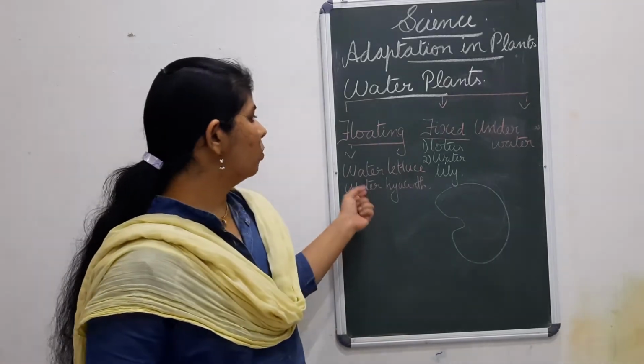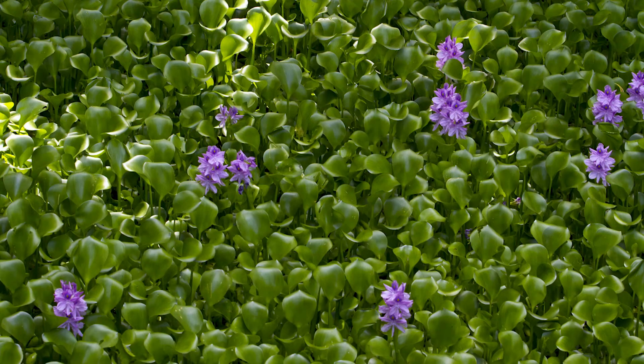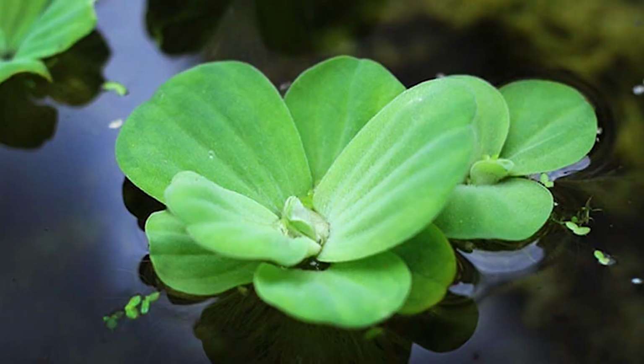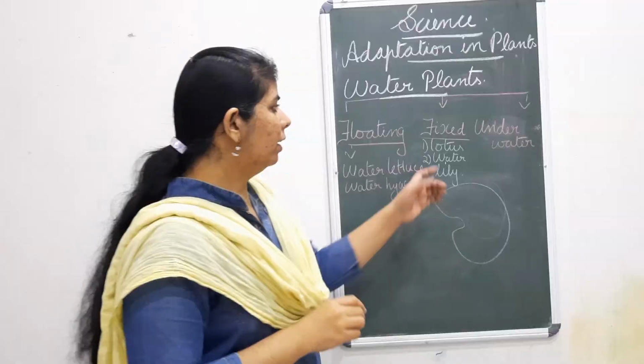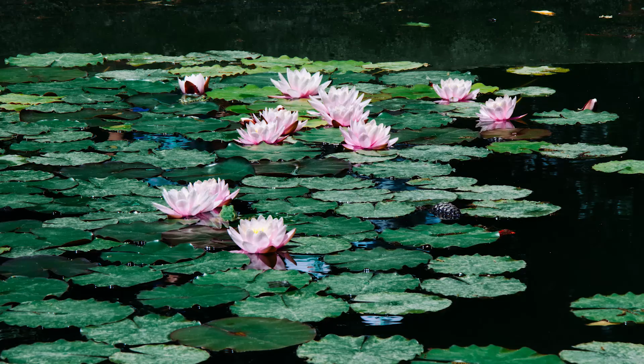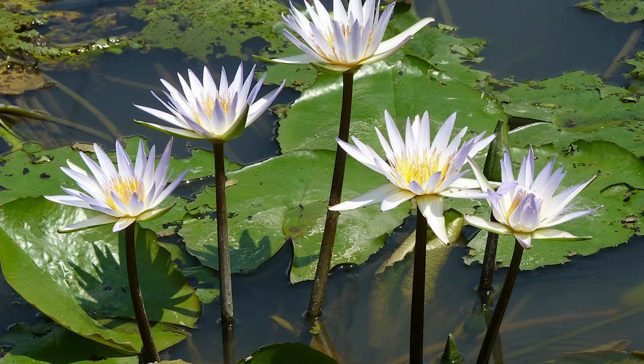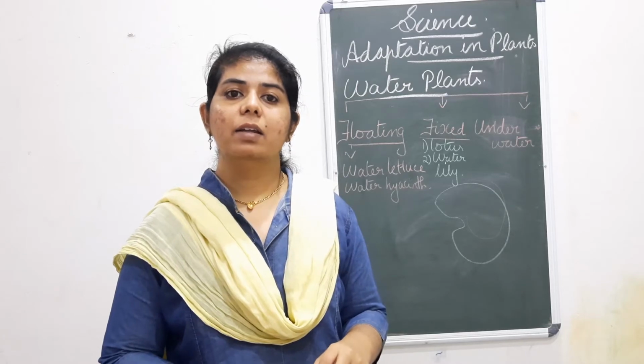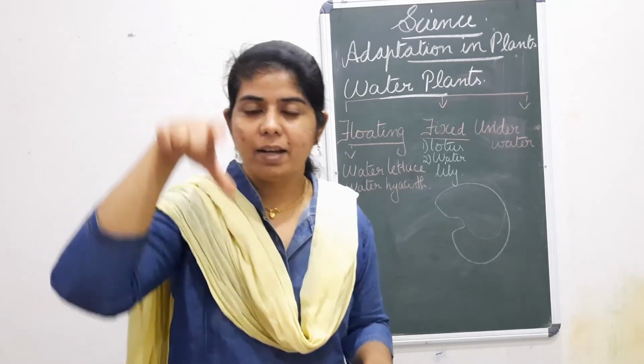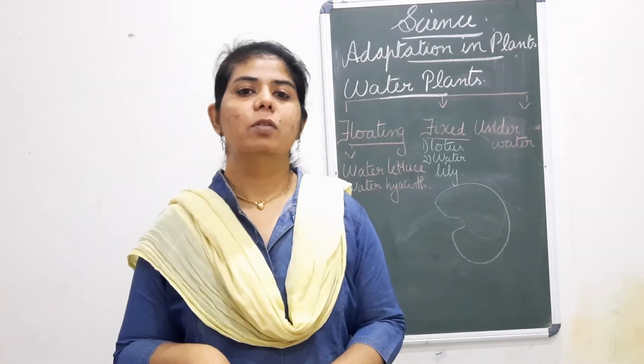So here what is it? Water lettuce and water hyacinth, they are floating on the surface of the water. Then they have stems and leaves that are very spongy because of the air pockets in them. The leaves have a waxy coating. They are flat, broad leaves with a waxy coating. Stems are very long so that the flower and leaf can be seen. Then roots: roots are attached to the bottom of the water.